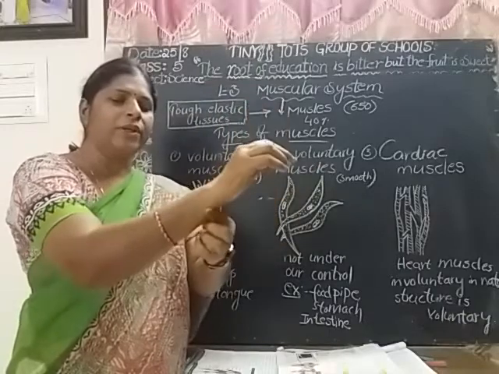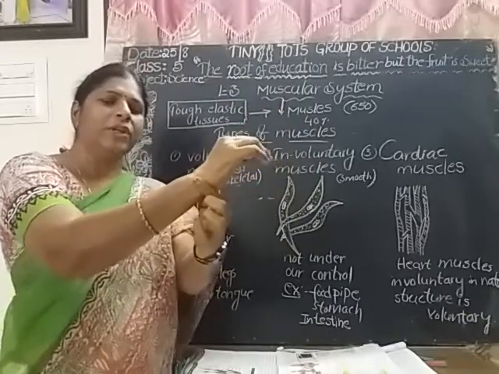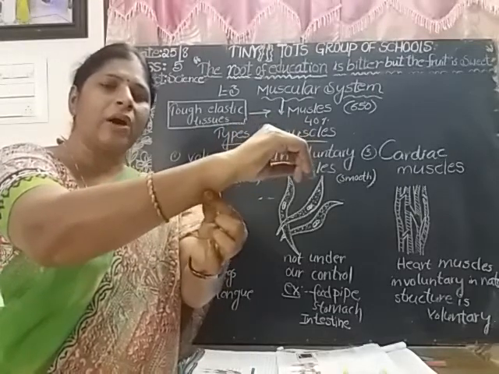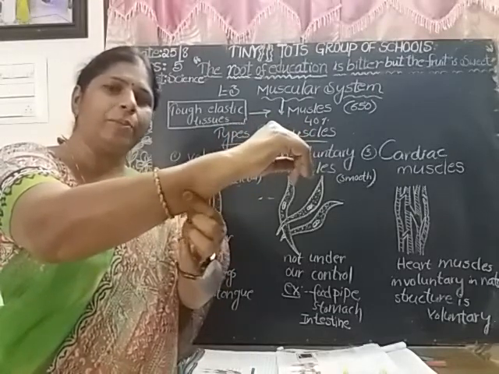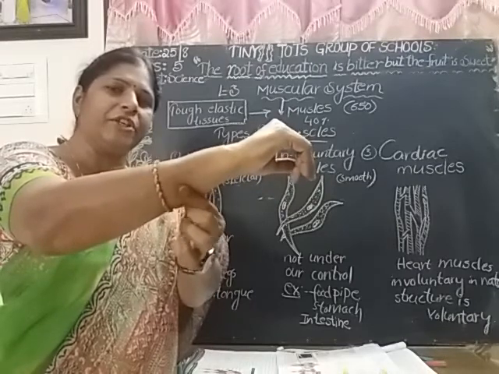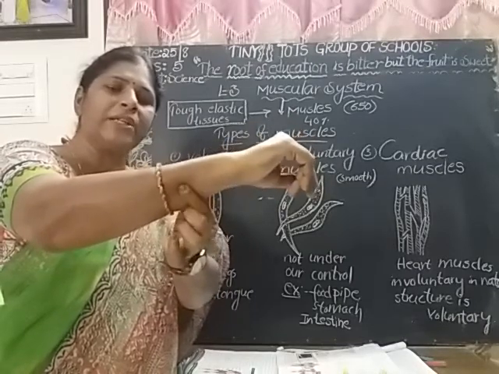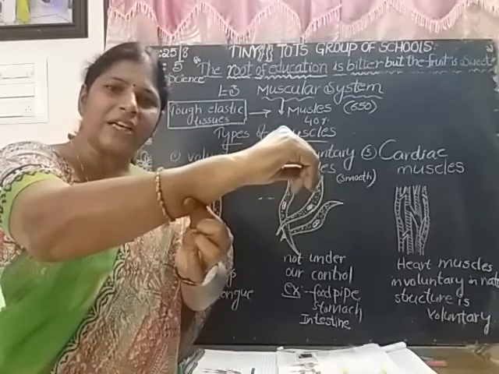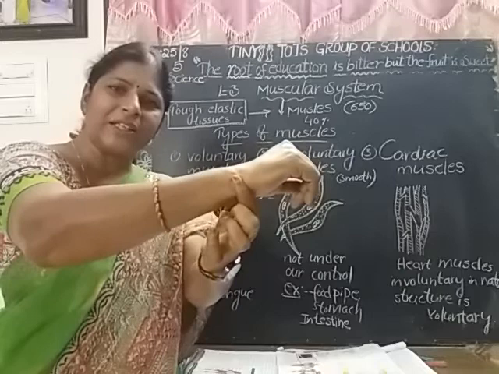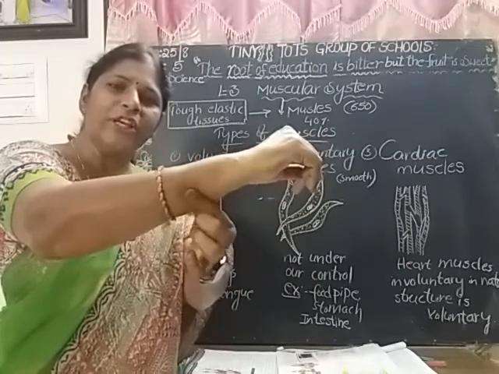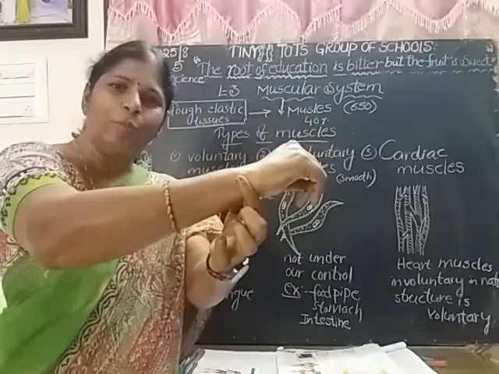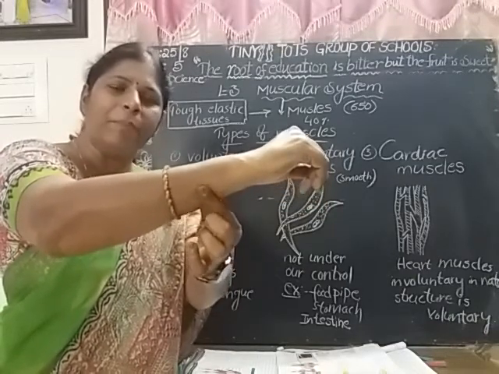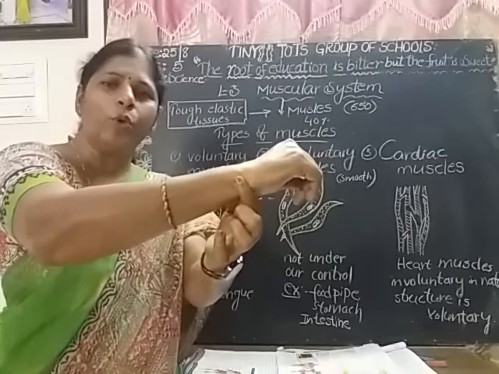attached to the bone. Now come on, touch your elbow. These hard parts are called bones. Touch this part, the lower arm, this fleshy part. Yes, children, this is the fleshy, smooth part. This smooth part is attached to the hard part. Smooth parts are called muscles, hard parts are called bones. Muscles are attached to the bones.